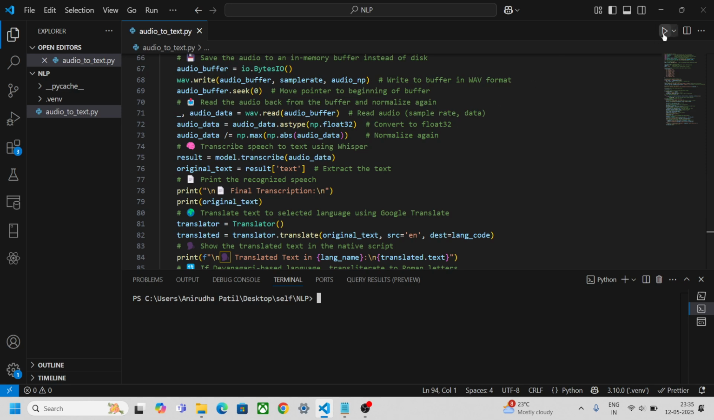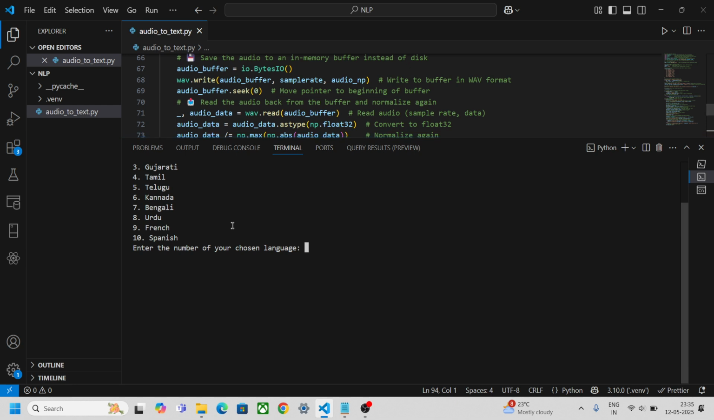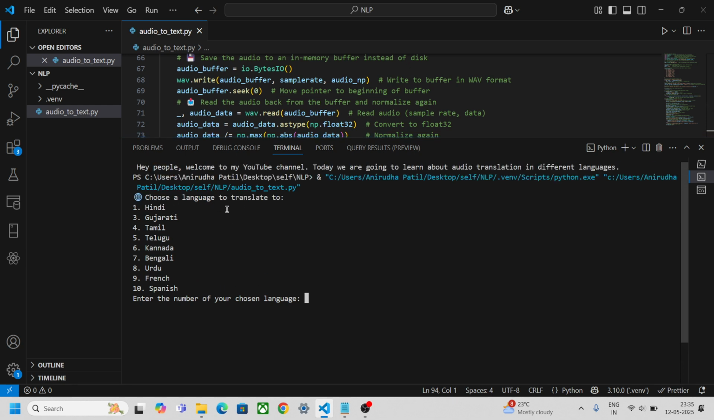If I run this, you see nothing is there in the terminal. I'm not using any web interface like Streamlit to show you, because I couldn't run it there, there were threading issues. It asks me to choose a language: Hindi, Gujarati, Tamil, Telugu, Kannada, Bengali, Urdu, French, and Spanish. For now I will give Kannada.